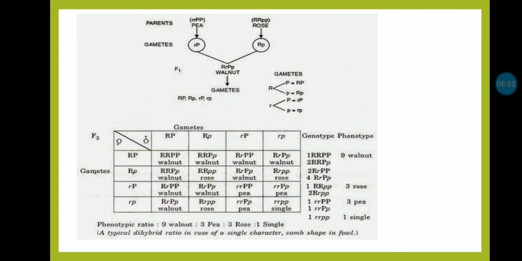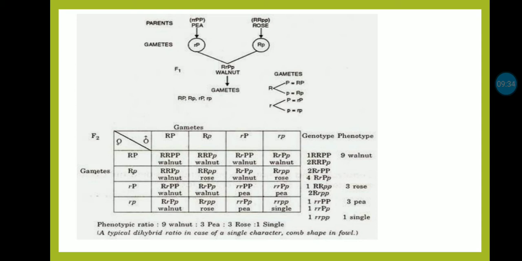called walnut, and when the F1 is inbred, this walnut produces 4 types of gametes. Ratio is same but there is a difference in the F1 phenotype and the representation of its single character. It is also again new. It is again different from the dominant parent. Walnut, which is found in F1, is also again different.